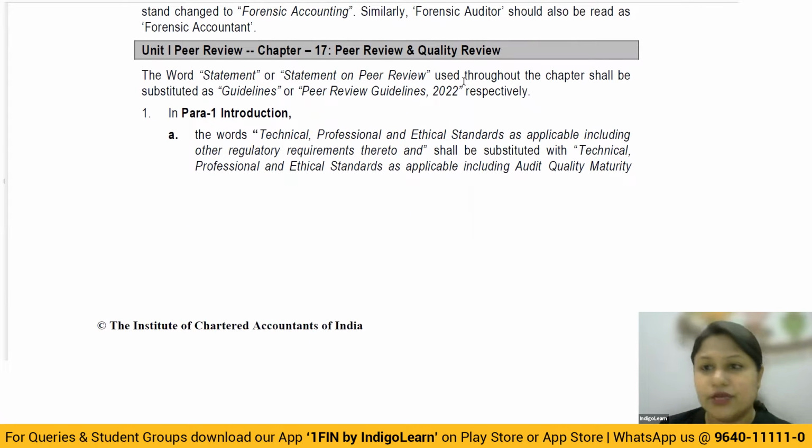Now, you need to be very, very careful because we are now going to talk about something really important, and that is regarding the peer review and the quality review topic, where there have been significant changes. Very, very important point, examination discussion. And according to me, I genuinely believe that this will definitely get tested in the upcoming examination, so I want to see that you really have a good understanding of all these amendments that have happened in the peer review topic.